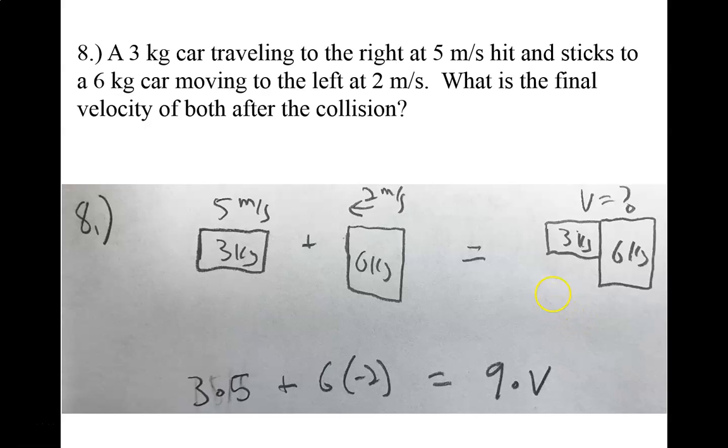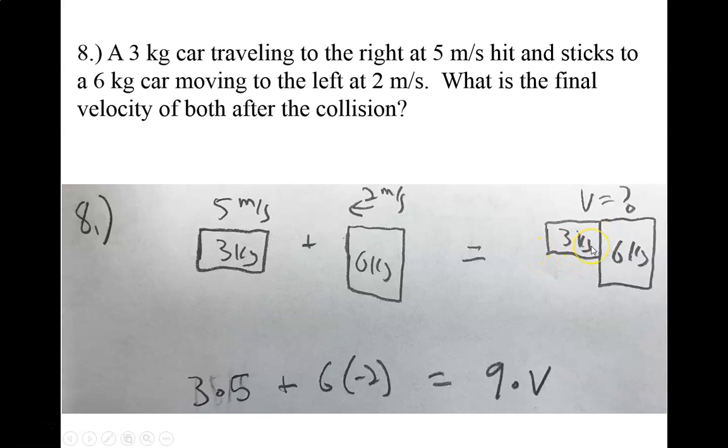Last problem. This one has a little bit of a trick to it. We've got a 3 kilogram car moving to the right at 5 meters per second. Here's my 3 kilogram car moving to the right at 5 meters per second. I forgot to put an arrow. It hits and sticks to a 6 kilogram car moving to the left at 2 meters per second. Here's my 6 kilogram car moving to the left at 2. What's the final velocity of both of them after the collision?